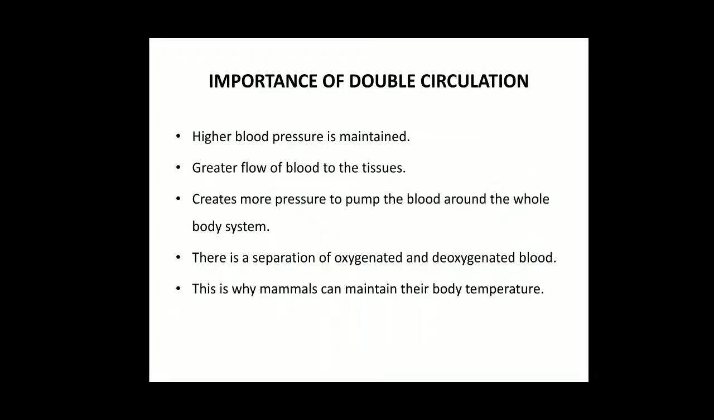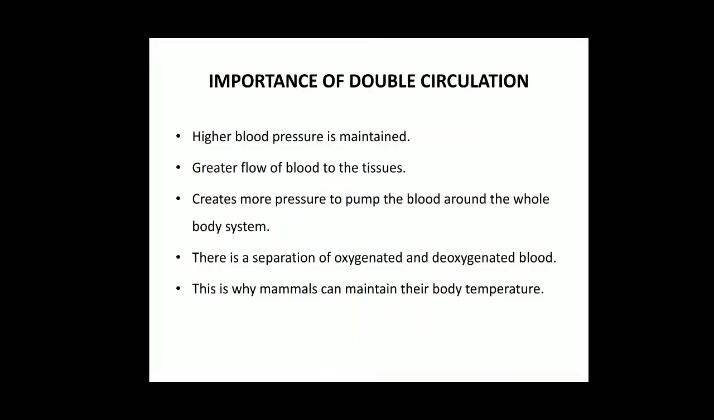Now, what is the importance of double circulation? Very important, children. Higher blood pressure is maintained because both the sides of your ventricles and auricles are pumping blood at the same time, which we have studied in the cardiac cycle. Both the auricles contract together and pump blood to the ventricles. Then both the ventricles pump blood, and from one side it will go to the lungs, and from the other side it will go to your body parts.